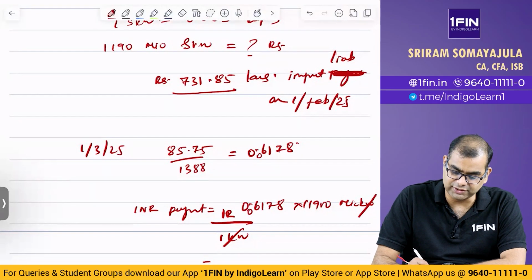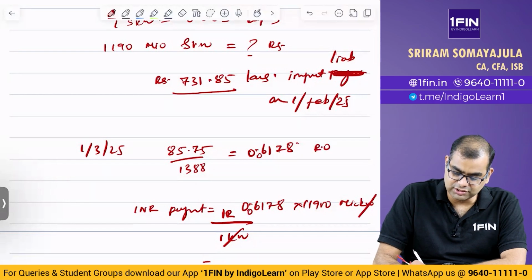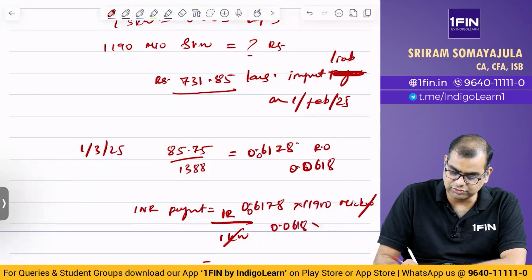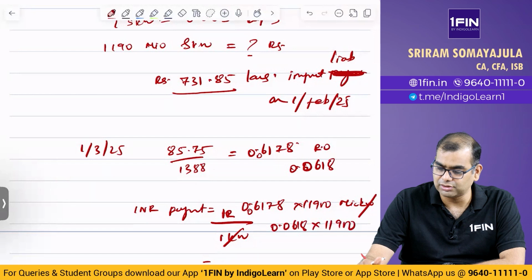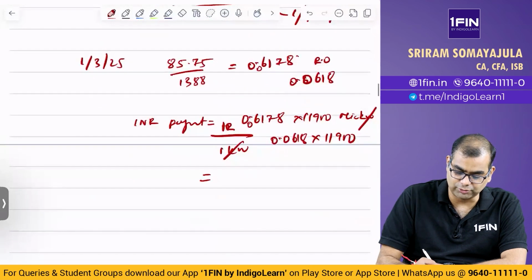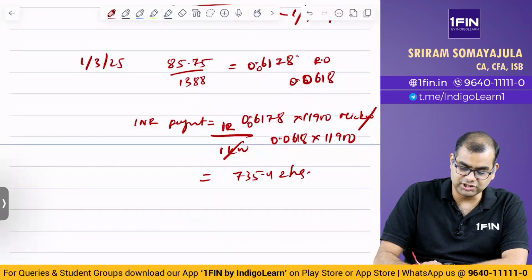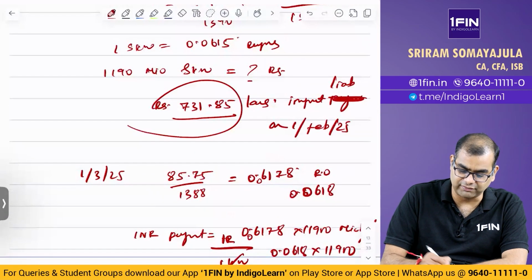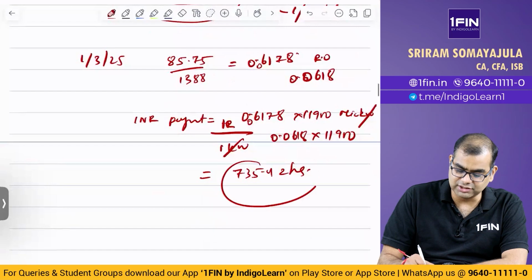So I will round it off as 0.0618. 0.0618 into 11900 is 735.42 lakhs. Initially, you recognize the liability at 731, whereas now the liability has gone up.